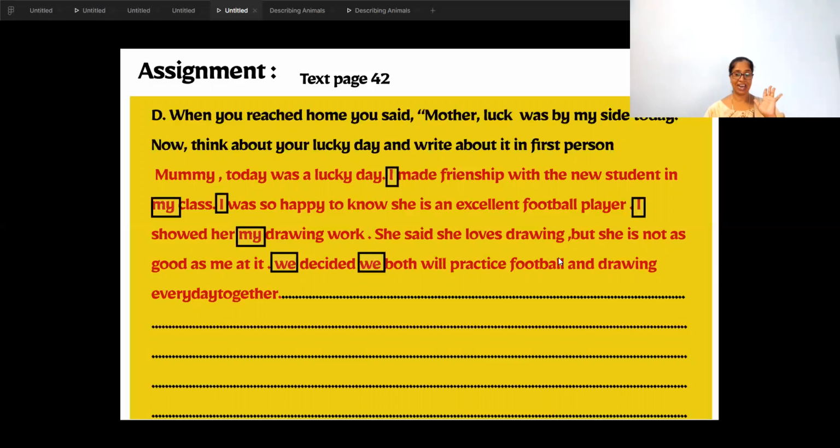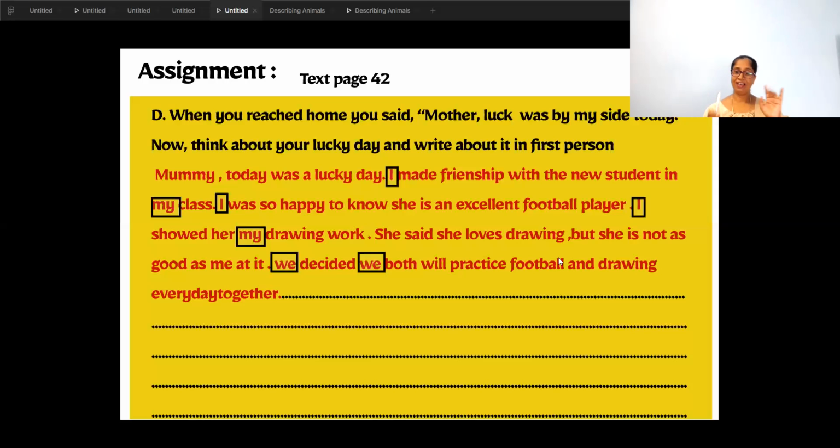I have begun the homework for you. I have started it this way. Mummy, today was a lucky day. I made friendship with a new student in my class. So I, first person. My, first person. I was so happy to know she is an excellent football player. I, first person. I showed her my drawing work. She said she loves drawing, but she is not as good as me. Me is also first person.